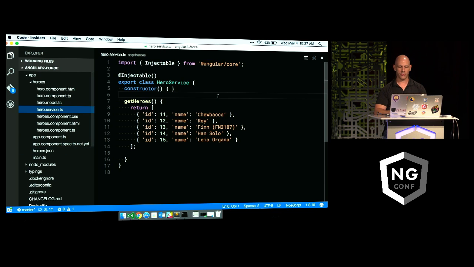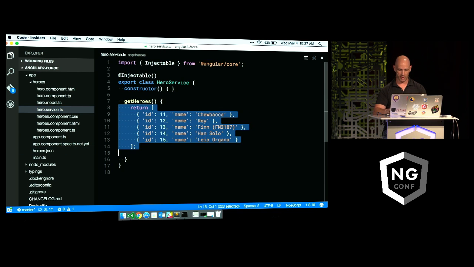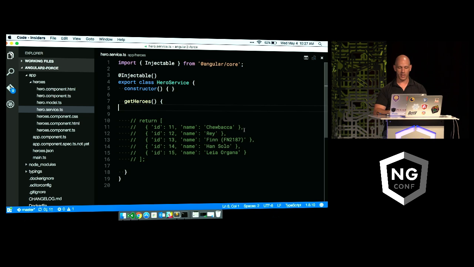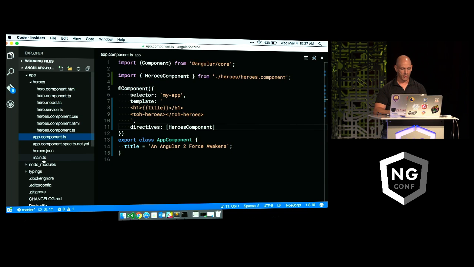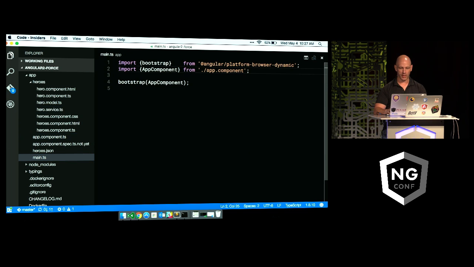Let's say we wanted our service to not explicitly hardcode this again. Instead, we want to use HTTP. Well, just like with the hero service, we had to tell Angular that it existed. Let's go up into our app component, at our root here, in our main component, and let's tell it that we want to use HTTP.